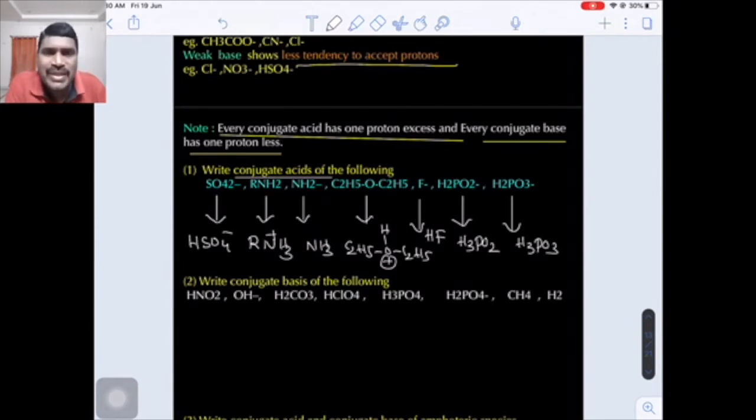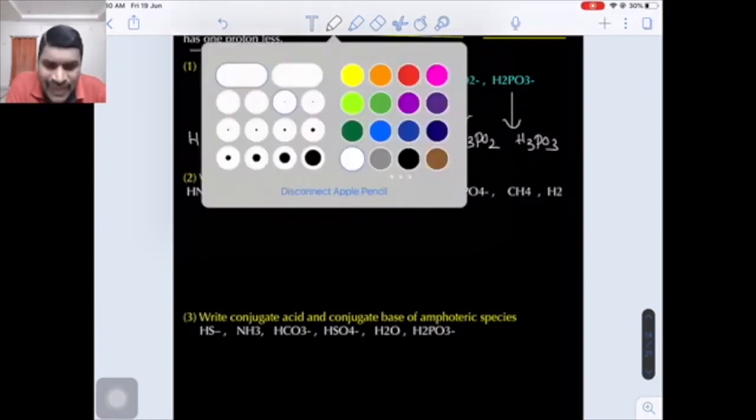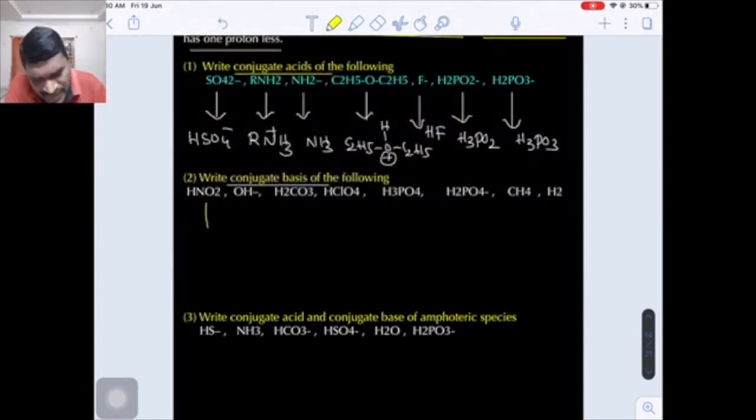A conjugate acid should contain one proton in excess of the given species. Now come to the next question, conjugate base. A conjugate base must contain one proton less. So what I am doing here is removing one proton from each species so that I will get the corresponding conjugate base.